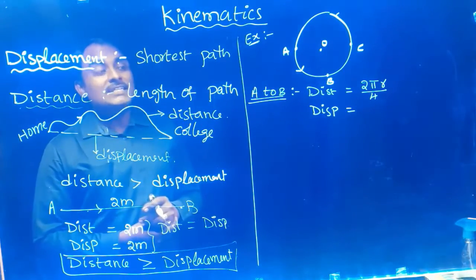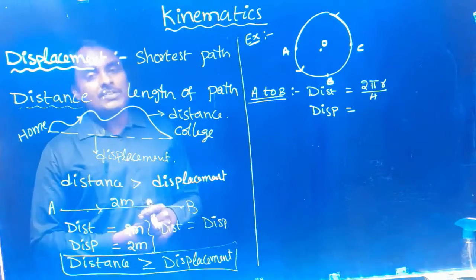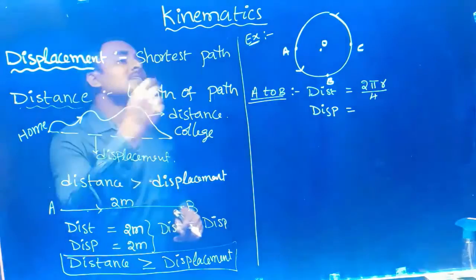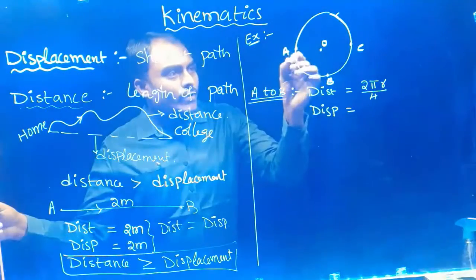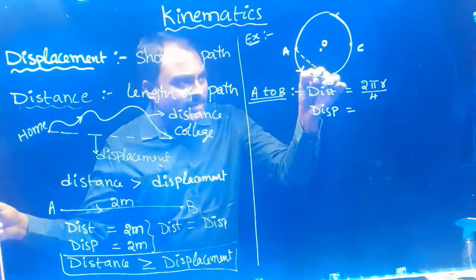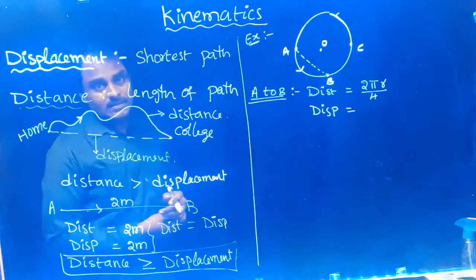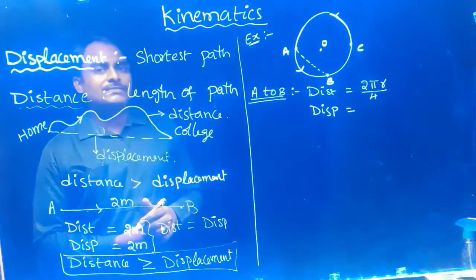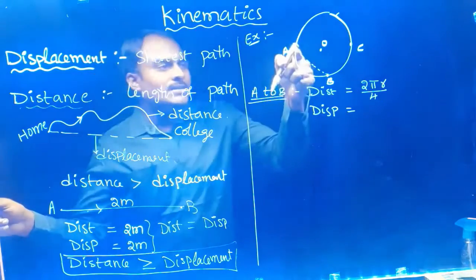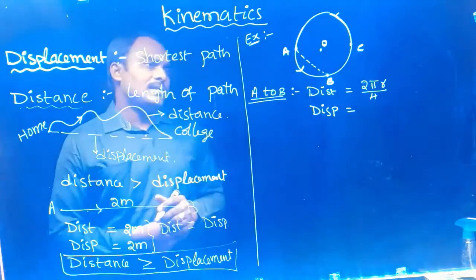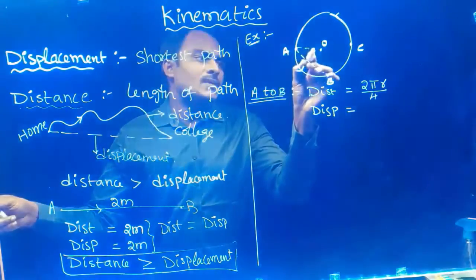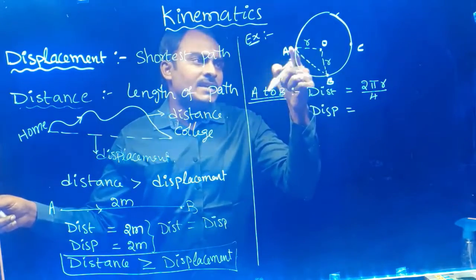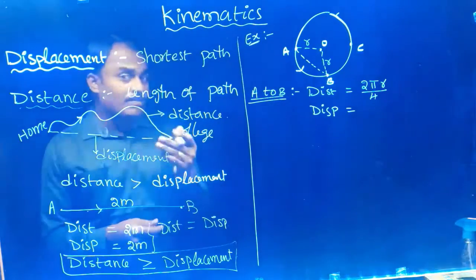Now tell me, what is the displacement when it goes from A to B? So displacement is nothing but shortest path from A to B. So from A to B, if you draw a straight line, that straight line is the shortest path. Then length of this straight line is the displacement. So how to find the length of this straight line? So here this is the radius of the circle R and this is the radius of the circle R. It is a right angle triangle. You can apply Pythagoras theorem.